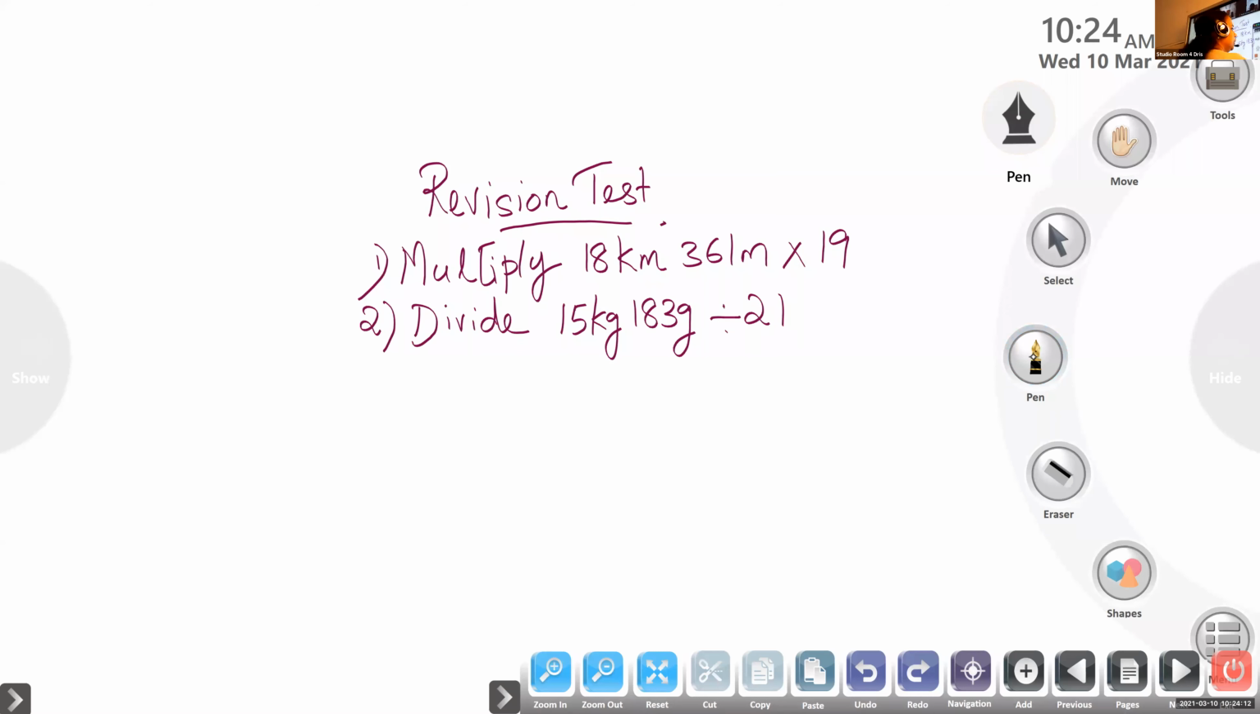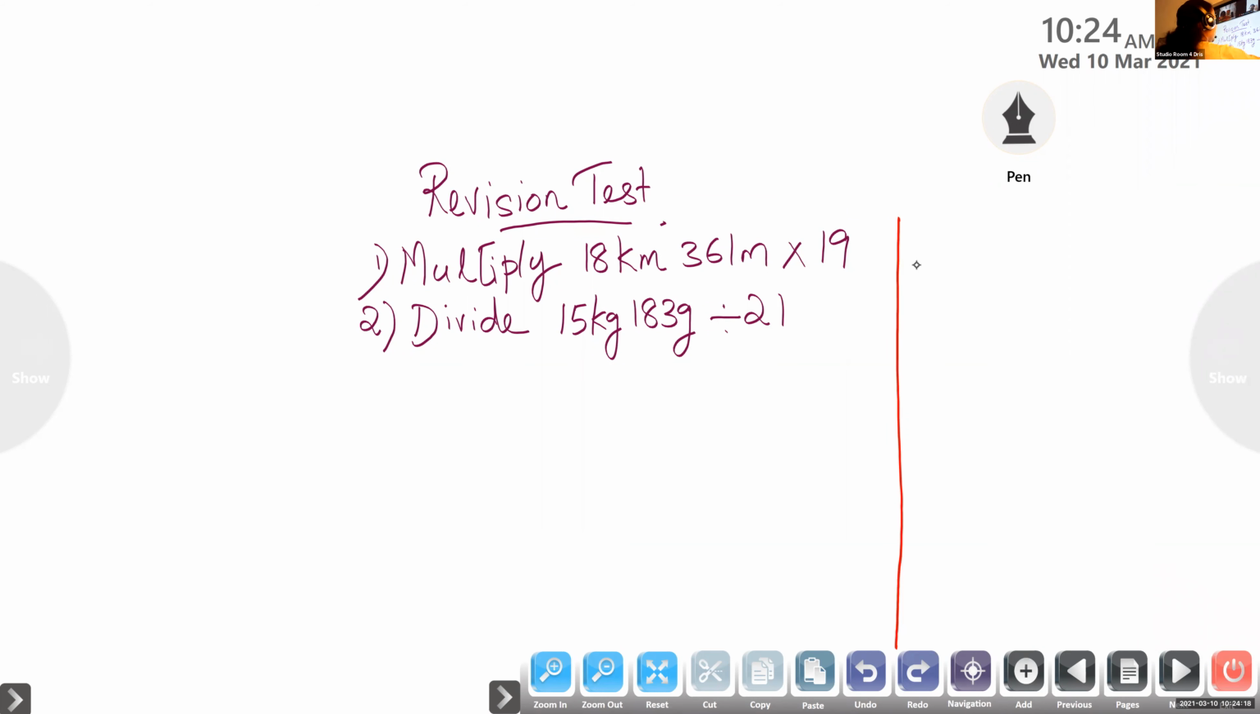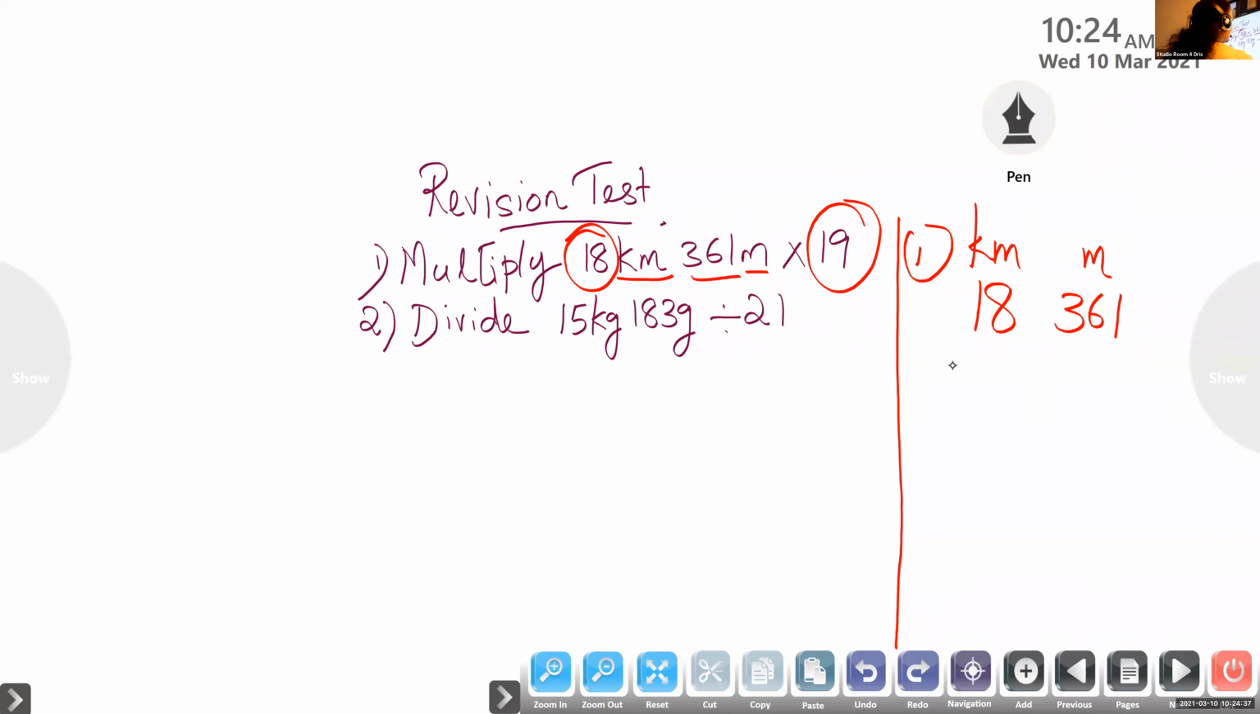So children, you know how to start the questions here. Yes? Question number 1. Look here, kilometer and meter. So we'll write like a heading, kilometer and meter. So how many kilometer? 18 kilometer. And how much meter? 361 meter. Multiplied with, which is the number? 19.